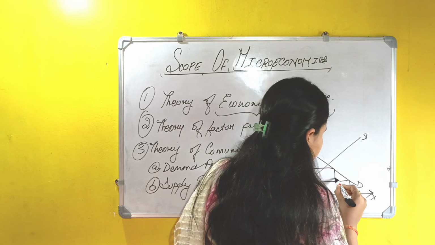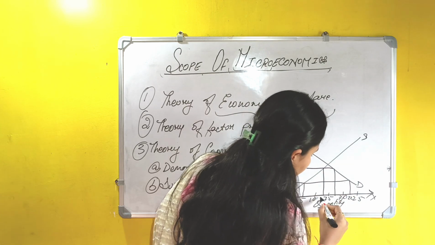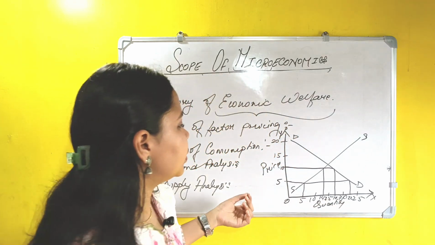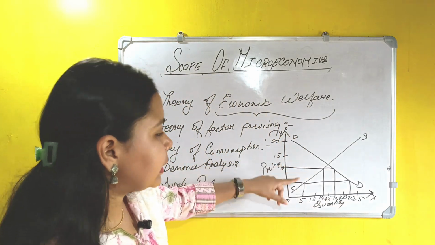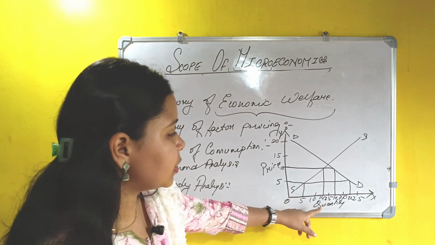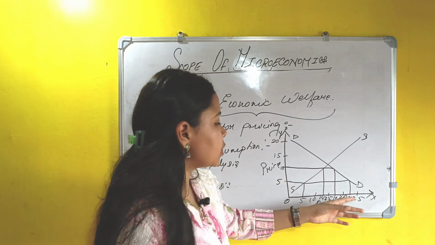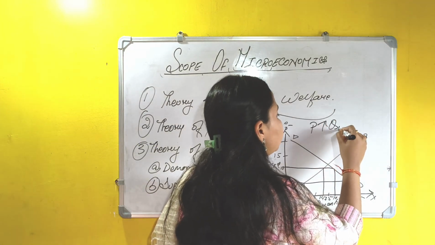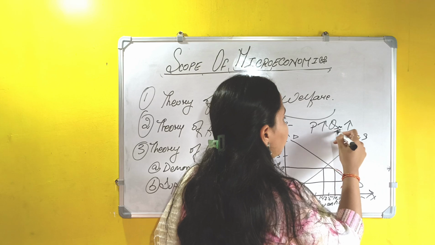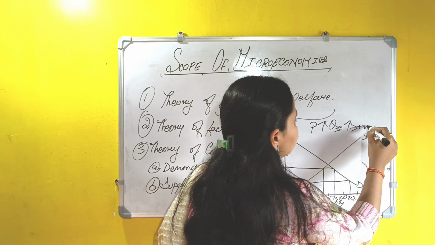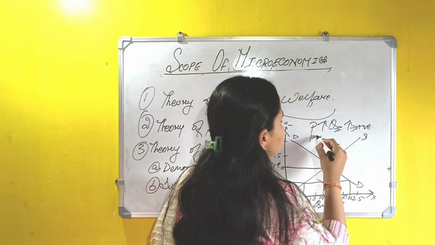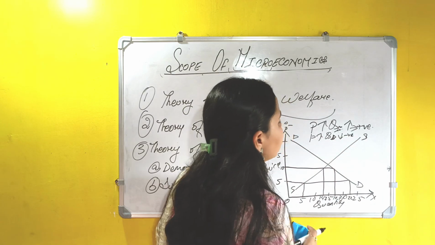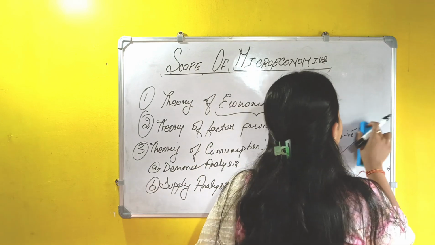In this situation, what happens? The quantity supplied increases from 5 to 14, whereas the quantity demanded decreases from 22 to 17. That means as the price increases, the quantity supplied increases, which is a positive relationship in the supply curve. And when the price increases, the quantity demanded decreases, which is a negative relationship in the demand curve. This is what the diagram shows.